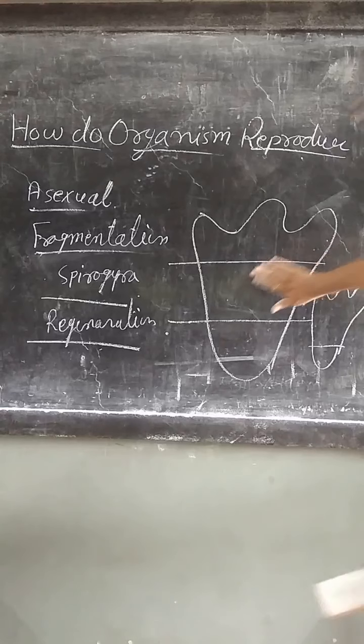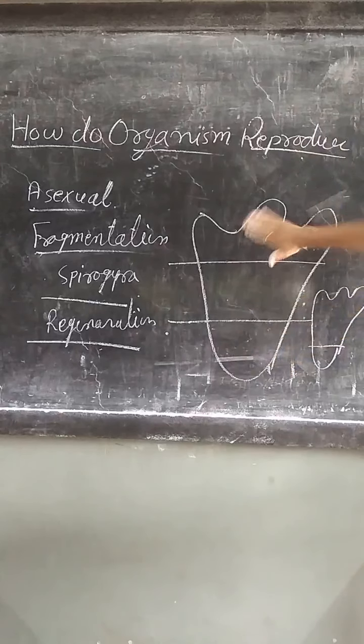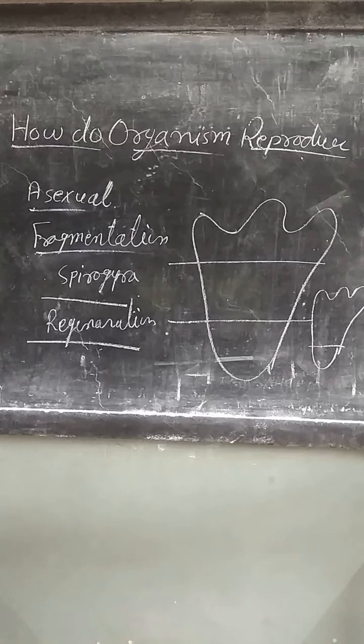In the middle portion, the lower and upper portions will be formed, and in the upper portion, the lower portion will be regenerated. So if, due to any reason, the parental organism is divided into two or more portions, each portion develops into a new organism. That is regeneration.